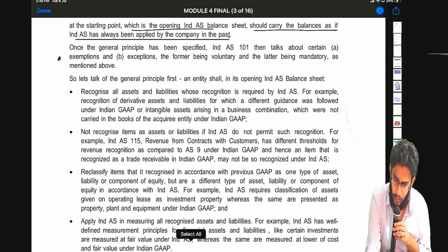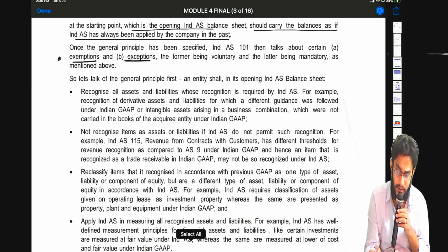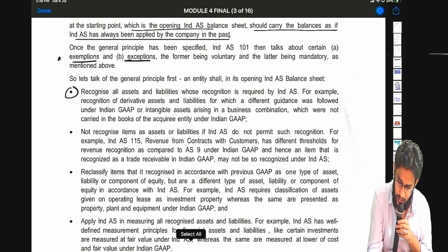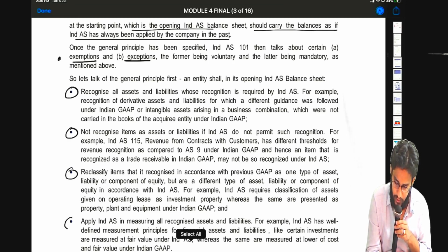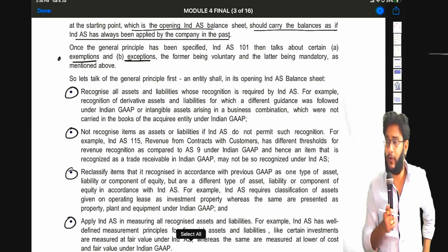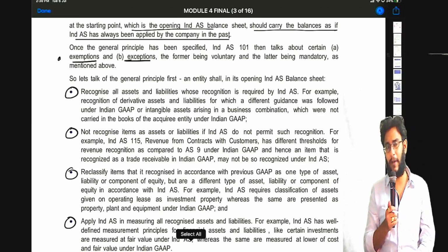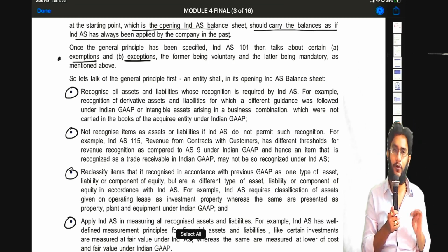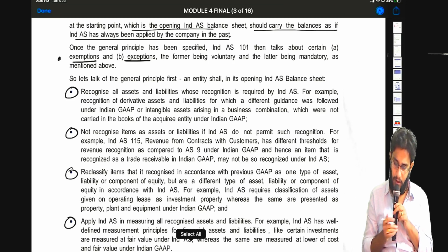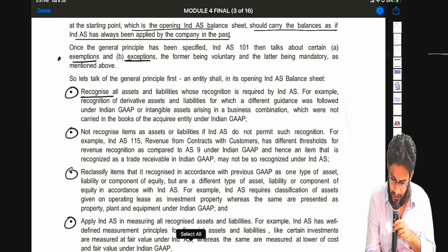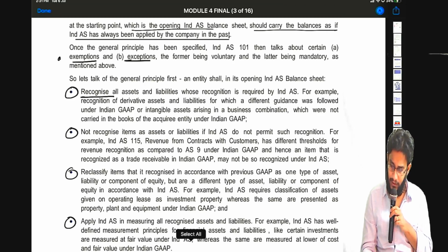Now, before we go into the exemptions and exceptions, let us see the general principle first. There are 4 points, sir. If you want, you can write some examples also side by side. I'll be giving you. So, in the Ind AS balance sheet, you prima facie have to do 4 things. Number 1, recognize all assets and liabilities whose recognition is required by Ind AS.